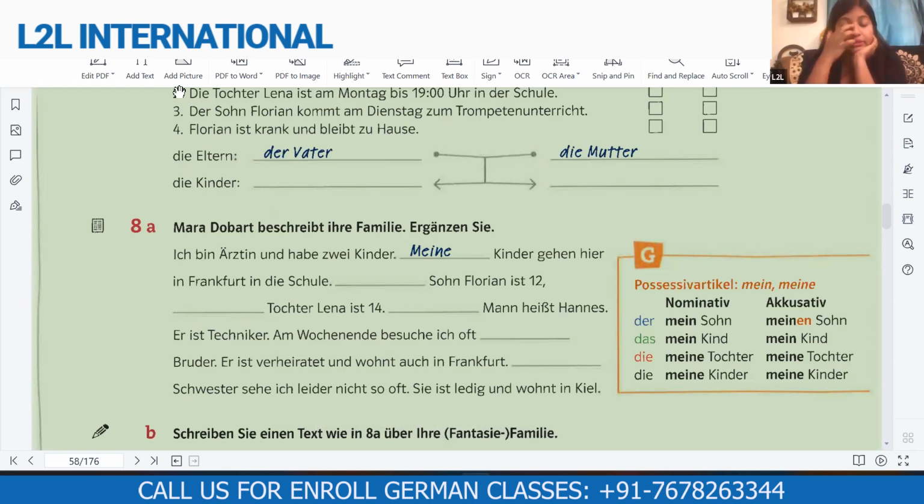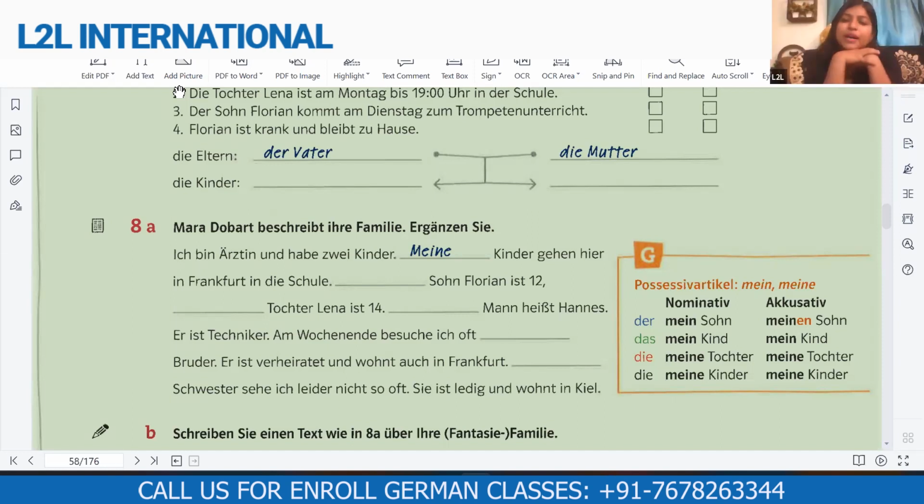Samriddhi, gehen Sie weiter. Read the next sentence bitte. Meinen Mann heißt Hans. Er ist Techniker. One moment, Samriddhi. Did you write here meinen Mann? Yes, ma'am.